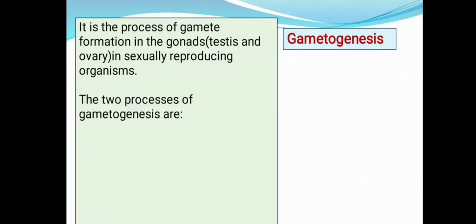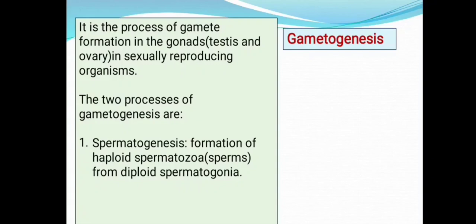Gametogenesis can be explained in two processes in humans. Spermatogenesis is the formation of haploid sperms, or spermatozoa, from the diploid spermatogonial cells.